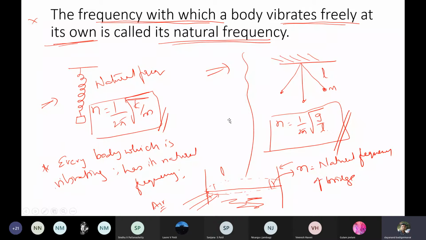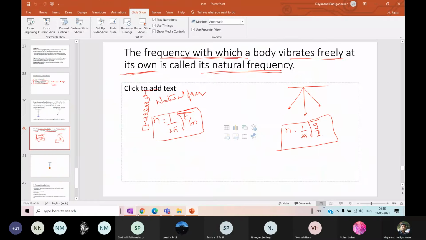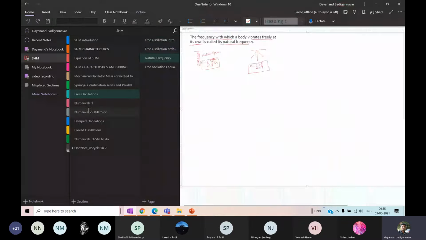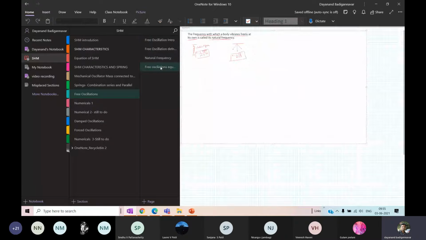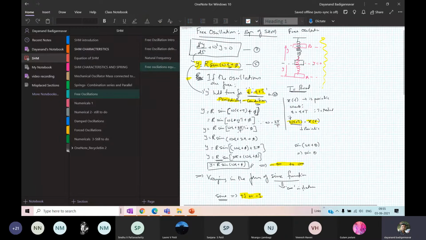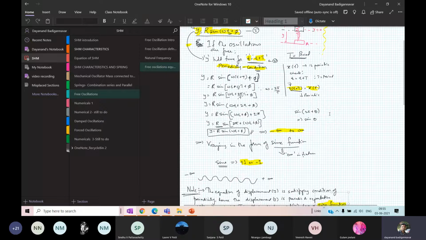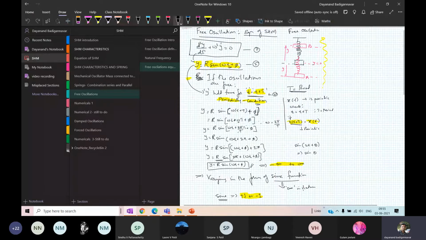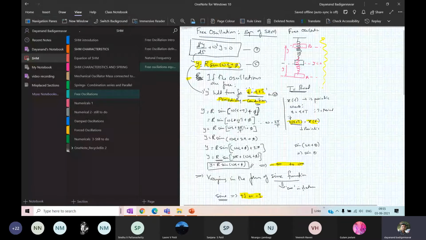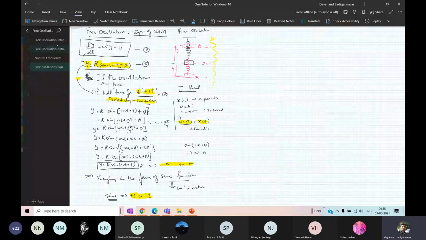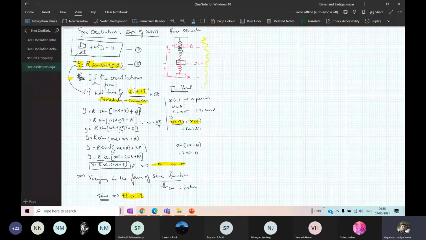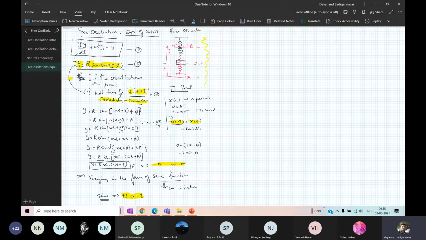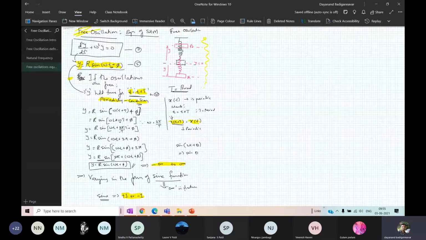At the same time we also discussed concepts like this equation, which we evaluated in the last class. This is the equation for SHM for a free oscillation. For free oscillation, the equation is given by d2y/dt2 + omega squared y = 0.